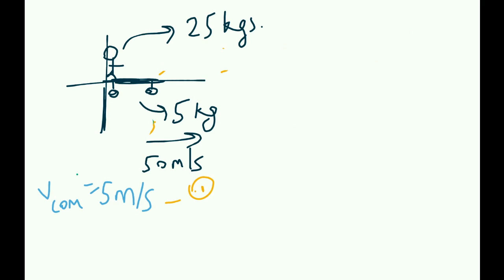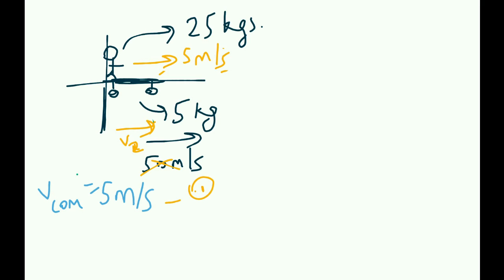Okay, so let's say this boy starts moving with the velocity 5 meters per second. So the velocity of the cart is obviously going to reduce. It's going to become v2. It's not going to stay 50 anymore, and v2 is going to be less than 50, as we discussed before.